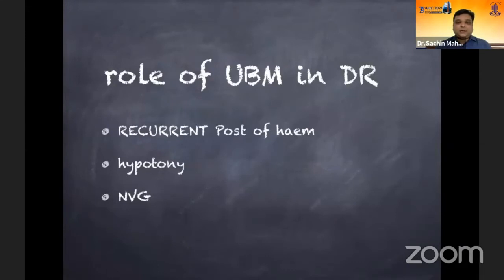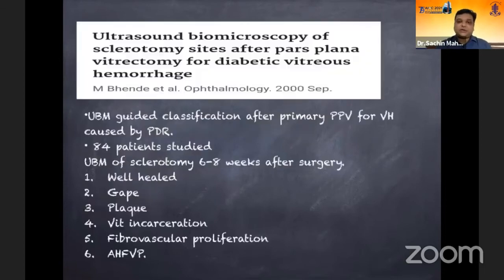Coming lastly, very quickly, the role of UBM in DR is limited, but very, very specific and useful, mostly in cases of recurrent postoperative hemorrhages, in cases of hypotony, and in some cases of neovascular glaucoma.